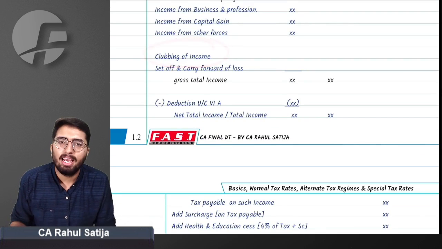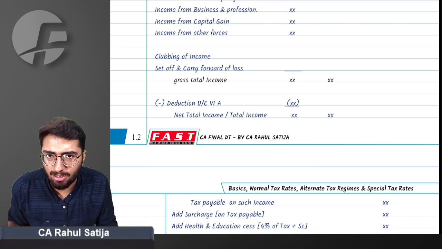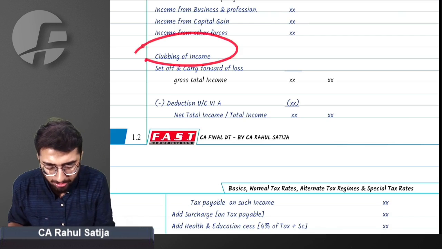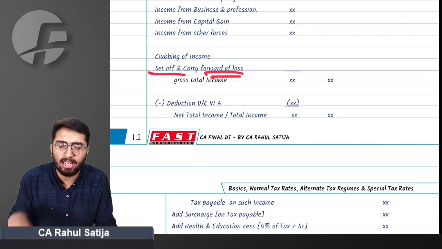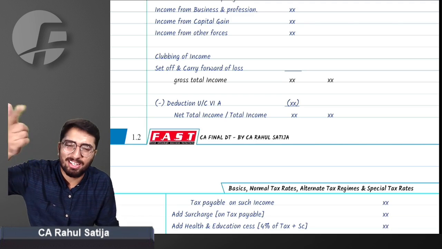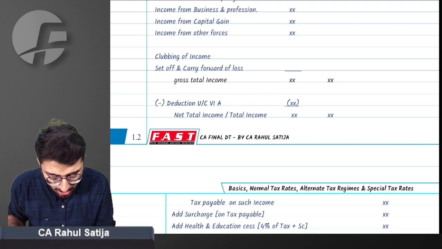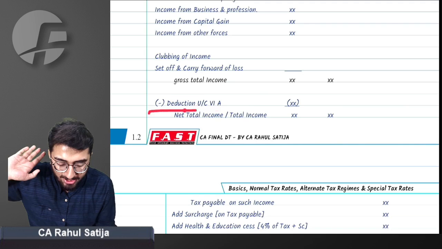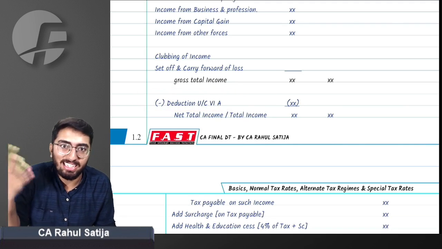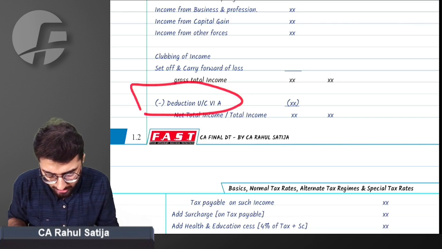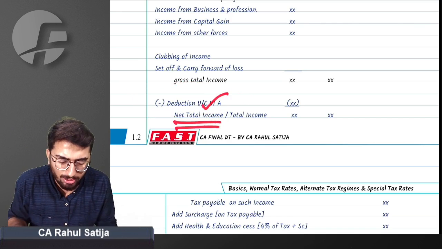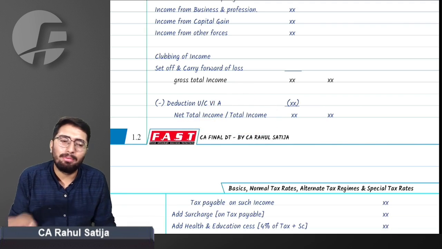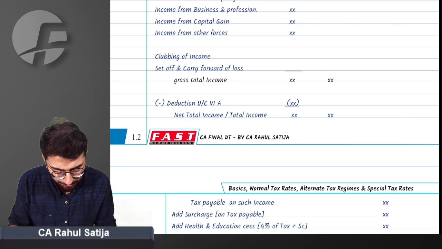Then we have clubbing of income, like any minor's income that has to be clubbed, or the income of your spouse, which is to be clubbed as per clubbing provisions. We add that here, along with any set off or carry forward of losses, like past year losses that can be set off here. With that, we get gross total income. From gross total income, we reduce deductions under Chapter VI-A, like 80C, 80D. With that, we get net total income, often referred to as total income. In real life we say total income, but in your syllabus we use net total income.